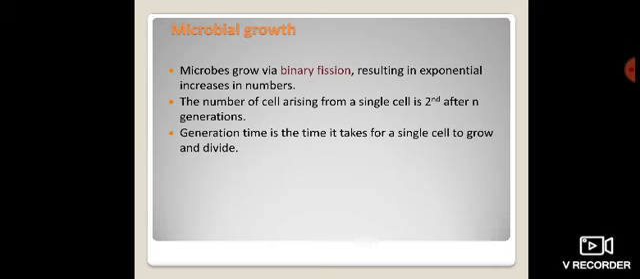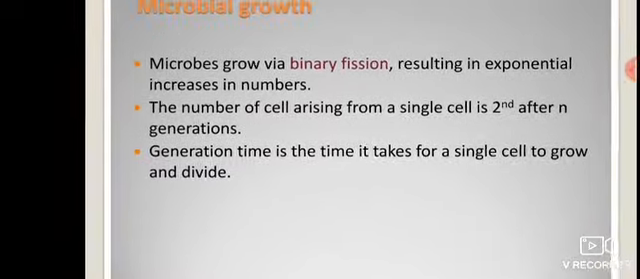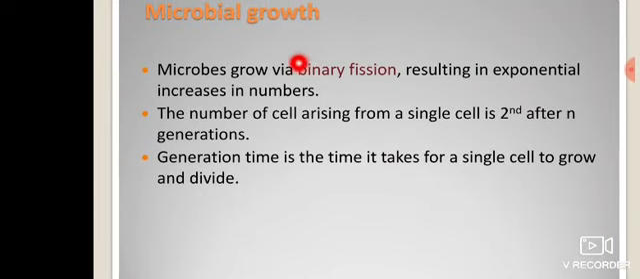Microorganisms grow via binary fission. This is the first important point. Binary fission is one of the specific steps by which a microorganism multiplies, resulting in an exponential increase in number. When microorganisms grow via binary fission, their number increases exponentially.